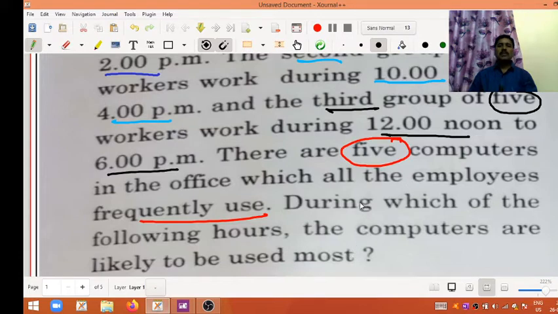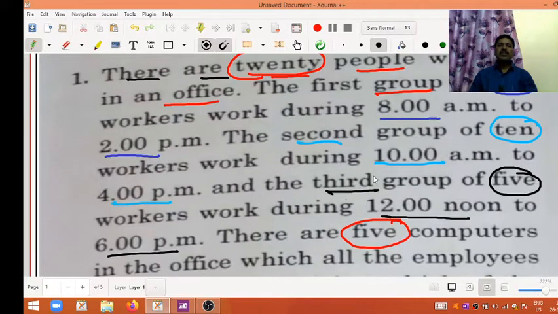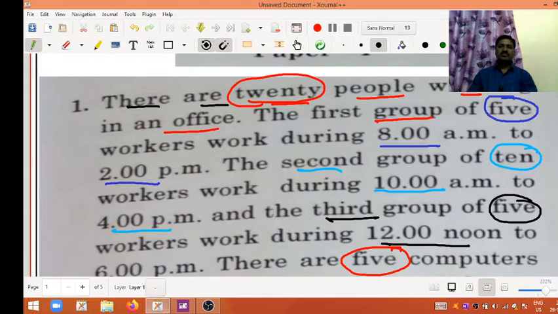So my dear viewers, before going to the solution, first of all analyze the question. There is one office. In that office a total of 20 people are there. In those 20 people there are 3 groups.